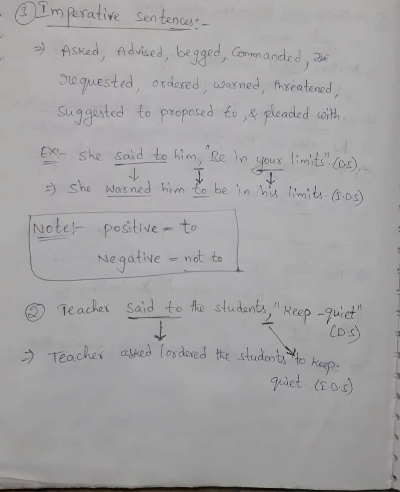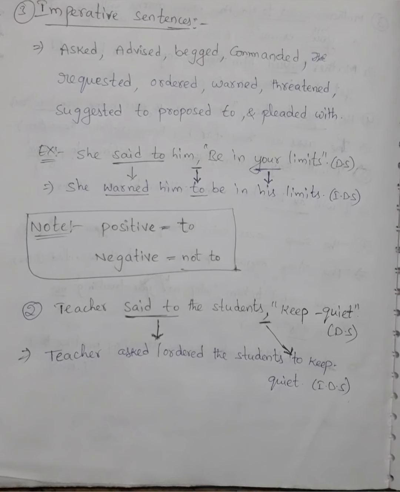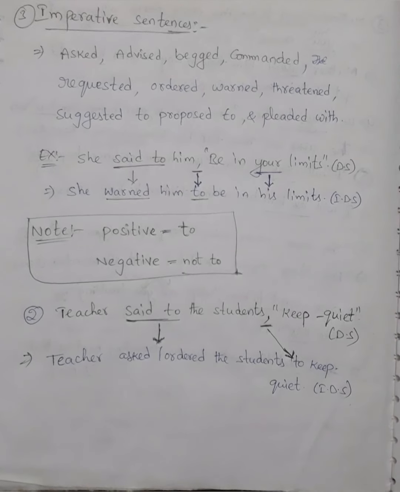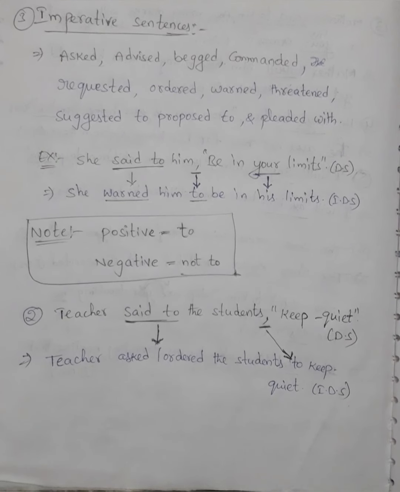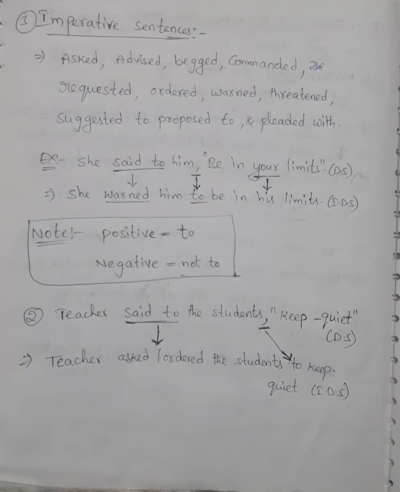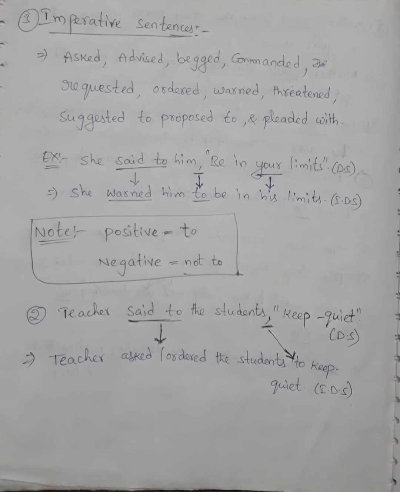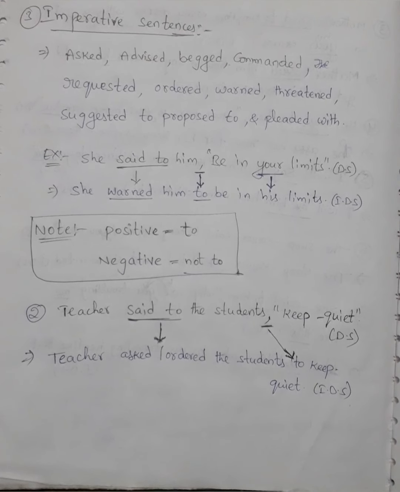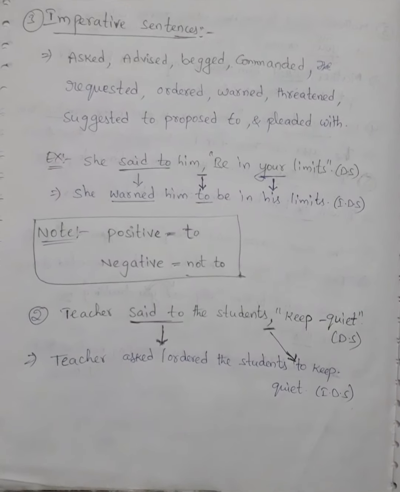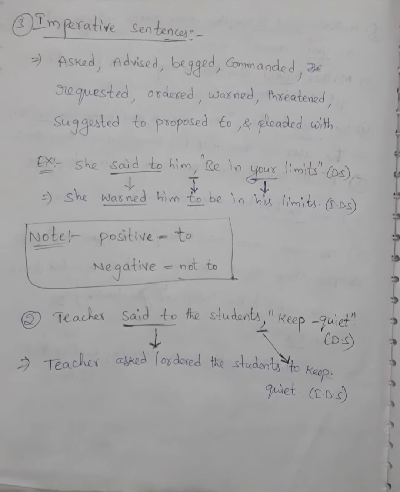For example, she said to him, "Be in your limits." It's direct speech. She warned him to be in his limits. It's indirect speech. Here, said to becomes warned, and the comma becomes to. "Be in your limits." Your becomes his. Why? Because of "she said to him." Him is the pronoun form of his.